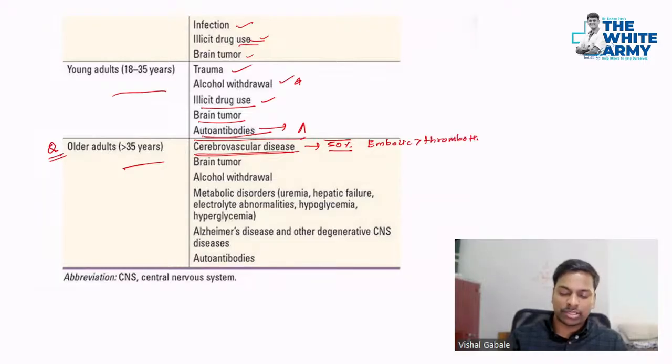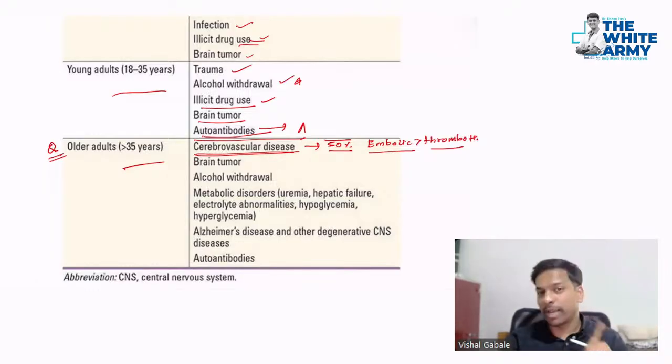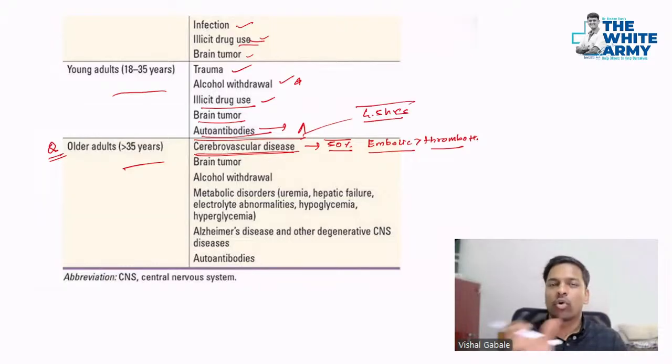Why am I writing this now? It's very important. Suppose you get any patient with adult epilepsy, you can expect that 50% of the time it must be cerebrovascular disease. So go for MRI without fail. Don't just give anti-epileptics and waste your time. Go for MRI, see if there is any lesion or not. If the patient is in the window period, as you know, the window period is 4.5 hours for thrombolysis in case of stroke, you can thrombolyze and save the patient, or save the penumbra.